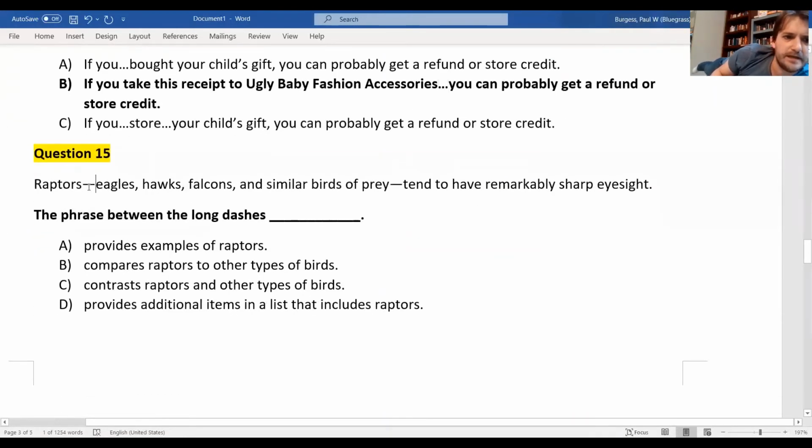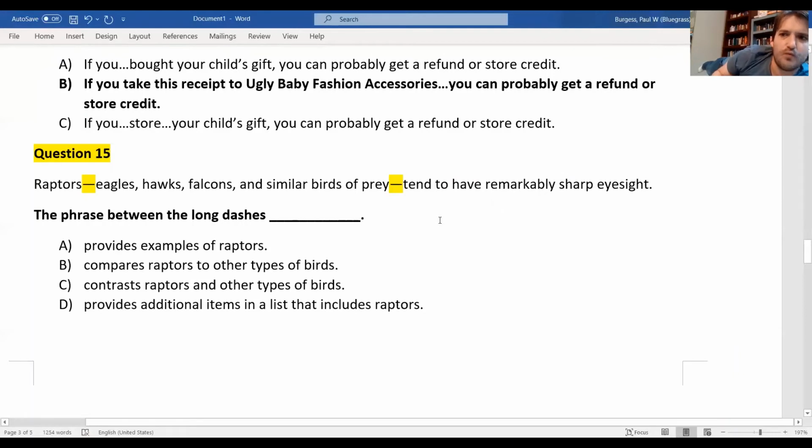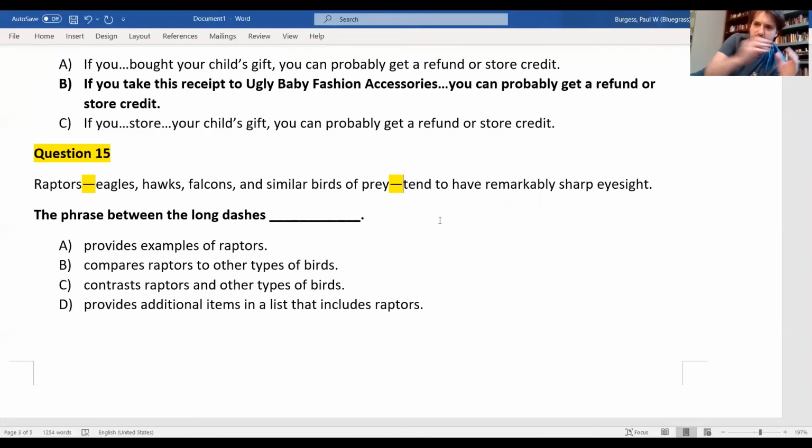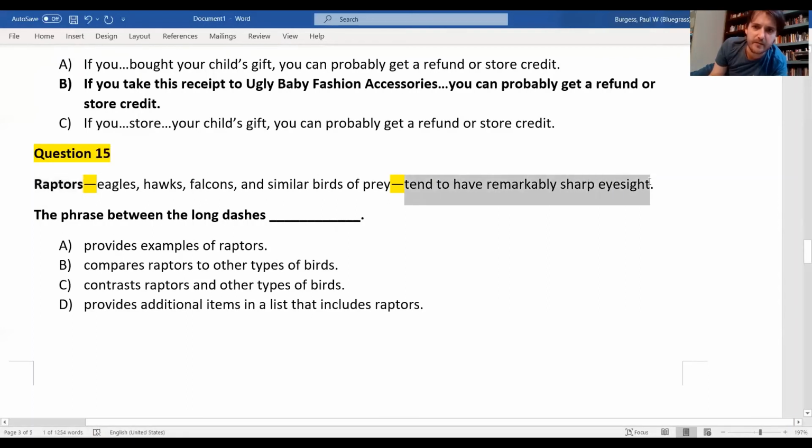Okay. These are long dashes, these two long lines here. They function in a way similar to commas, not when we're making lists, but when we are setting information aside or showing that information is non-restrictive. It can be removed without changing meaning. So the original sentence, or the heart of this sentence, we could say, is raptors tend to have remarkably sharp eyesight. Okay. Eagles, hawks, falcons, and similar birds of prey are just examples of raptors to help you answer the